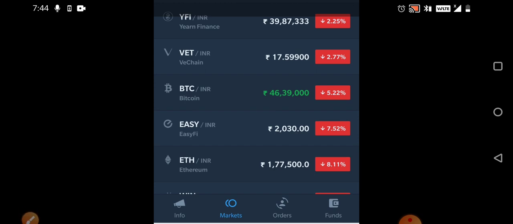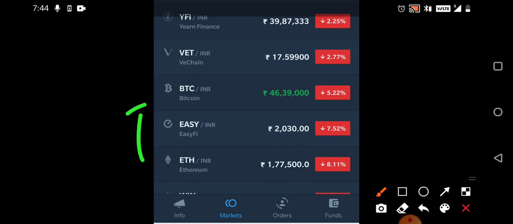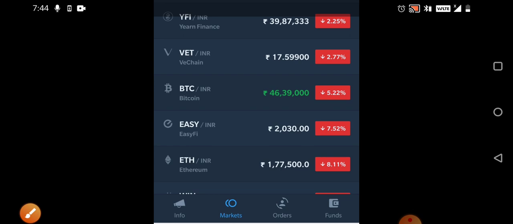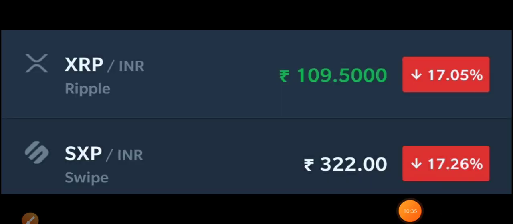After that, another coin could be REN. Okay, so REN could be another coin that you can watch out for. Again, the next coin would be Ethereum. It is also very good, but it is very costly. But if you have a very decent fund, then only you need to add that, especially for the long term, I'm telling that. Okay, so let me repeat the coins I discussed right now.